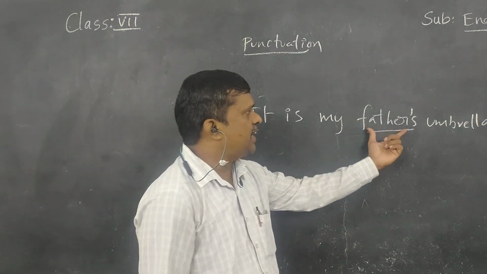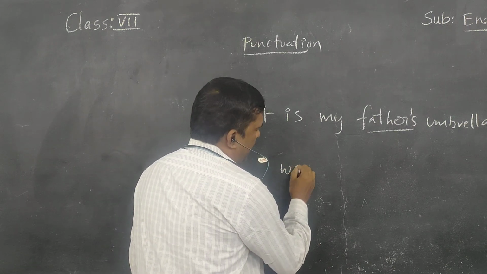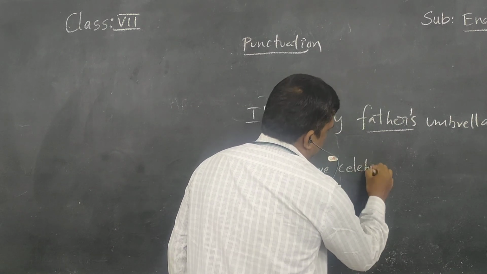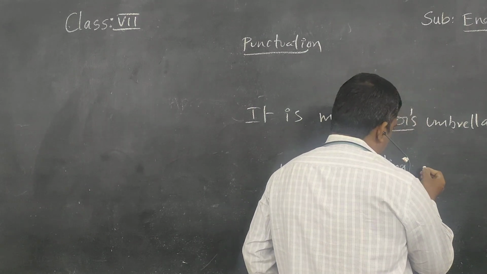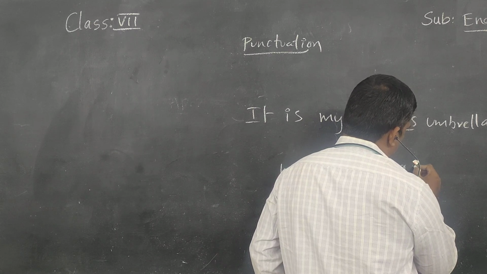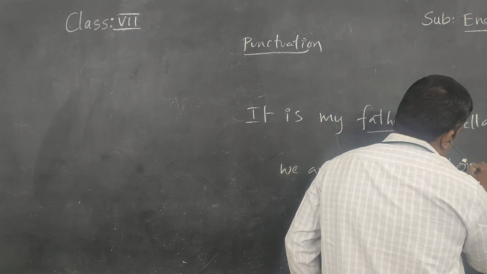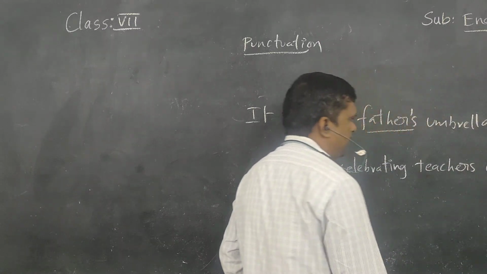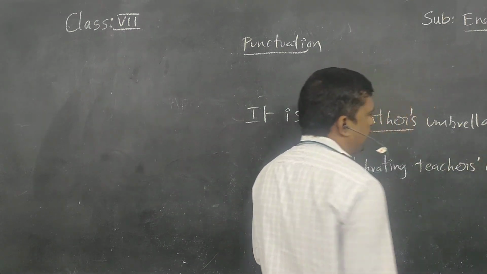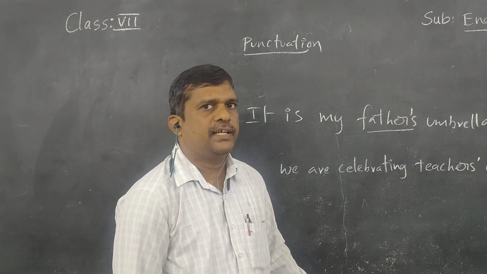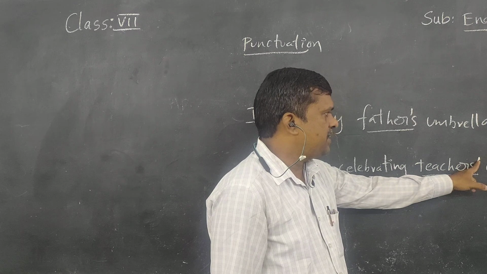If the noun is plural, how can we use the apostrophe? For example, we are celebrating Teachers' Day. Here the noun teachers is plural, so the apostrophe must be used at the end of the word, after the s. If there is already an s at the end of the word, the apostrophe must be used after that.